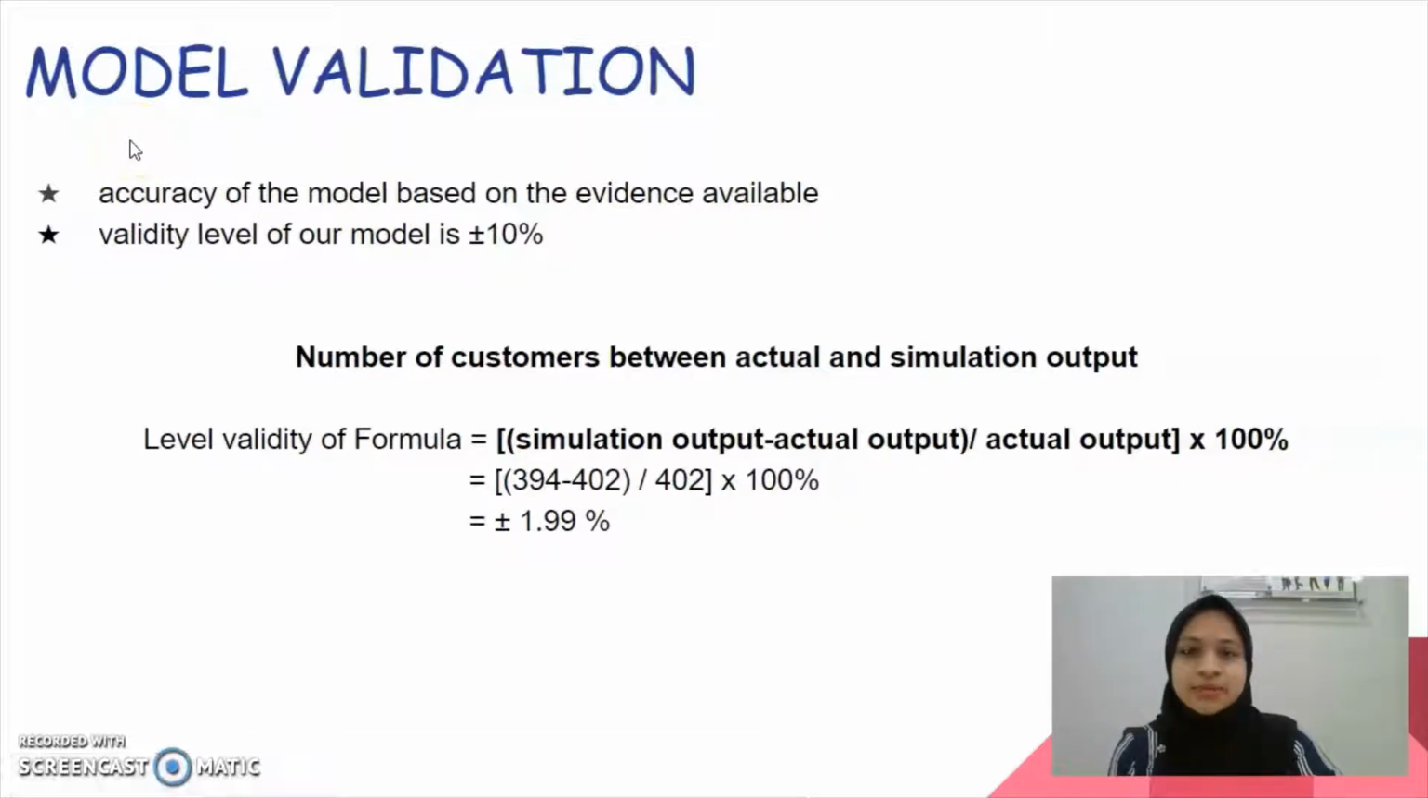So the next one is model validation. Model validation is used to measure the accuracy of the model based on the evidence available. For our model, we state that our validity level is 10%. Thus, we count the number of customers between actual and simulation output. We use the validity formula, which is simulation output minus actual output divided by actual output, and then we want to get it in percent, which our answer is 1.99%. Thus, our model output is valid since it is within 10%.